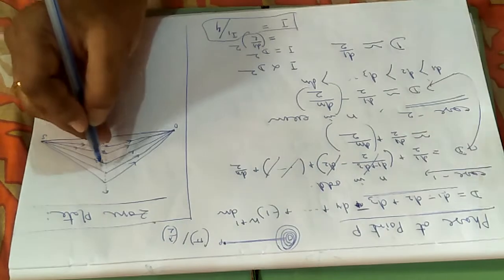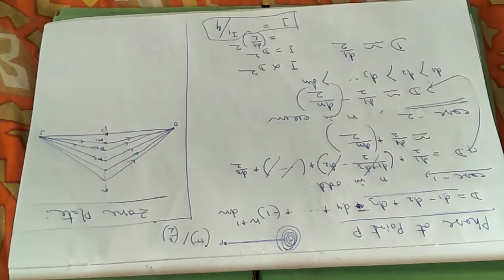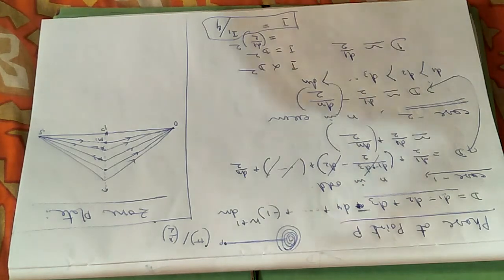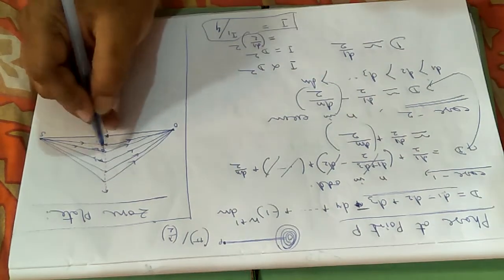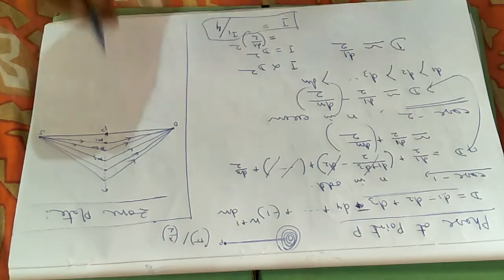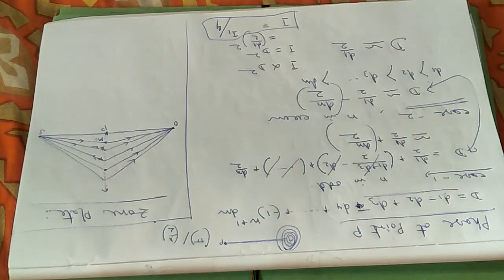Now if the division is in such a way that the signal or wave coming from two different zones have a path difference of lambda by 2, then we can call it a zone plate.